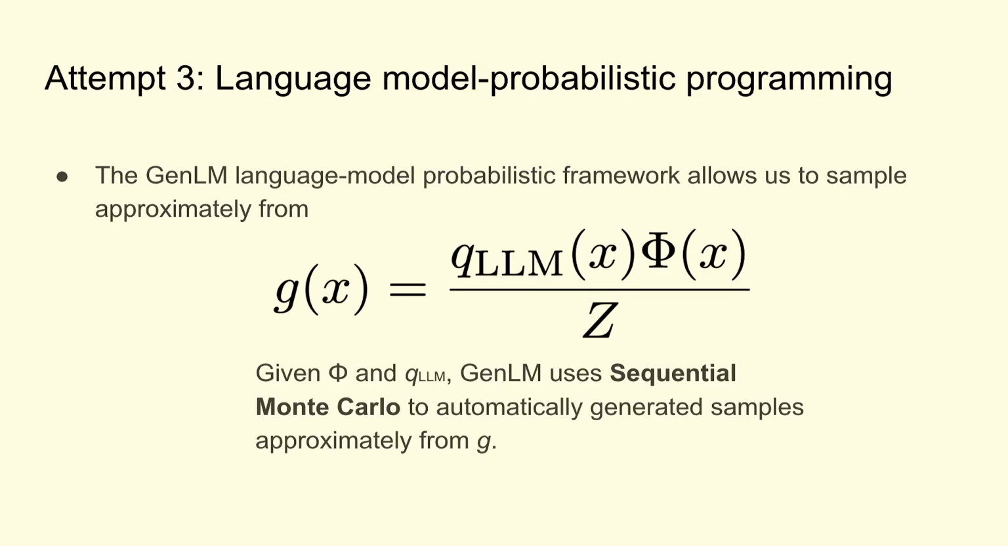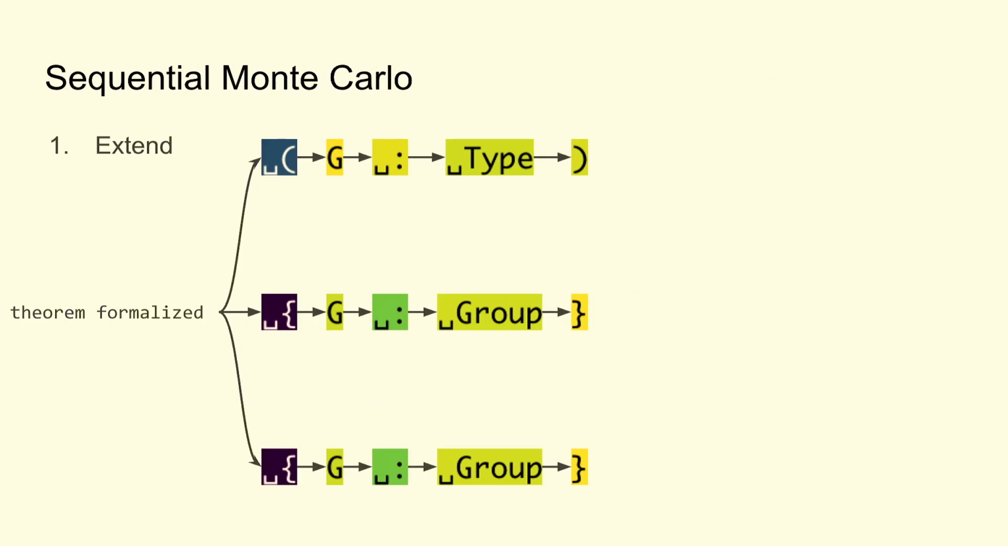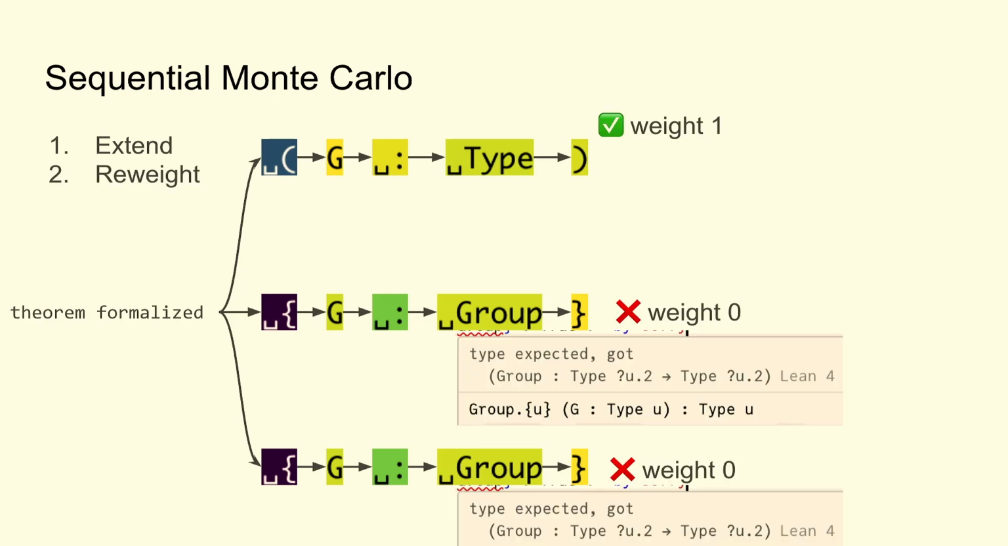So the workaround that GenLM uses to sample from this distribution is it uses sequential Monte Carlo to generate samples approximately from G as opposed to exactly. And so sequential Monte Carlo is going to go through the following steps. If we start with a prefix of an LLM output, we're going to generate multiple candidate extensions of that prefix. We're going to weight these.